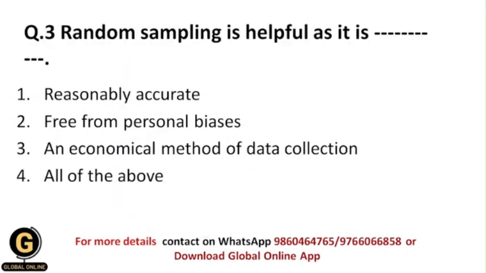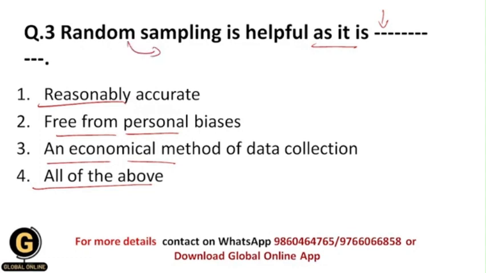Okay, next: random sampling is helpful as it is dash. So why is the random sampling design helpful? Because it is reasonably accurate, because it is free from personal biases, because it is an economical method of data collection, or because of all of the above. As I told you earlier in question 2, within the random sampling technique we select the samples randomly from the whole population, and that's why it is reasonably accurate.